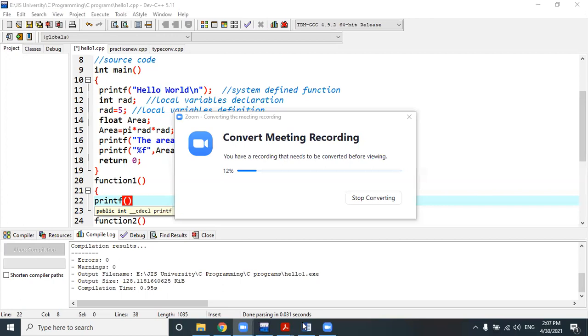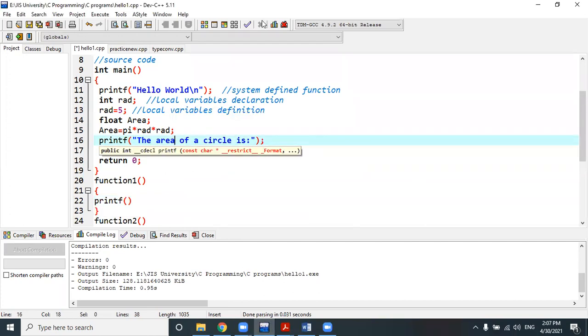Okay, so let's continue with the discussion. So here I am going to show you what is the difference between local variable declaration and global variable